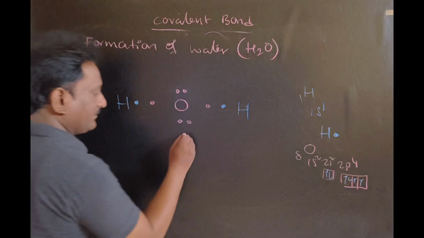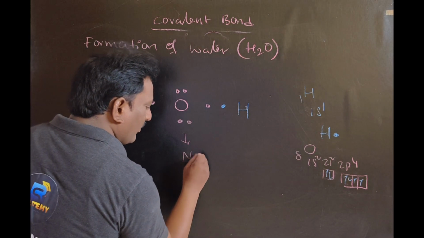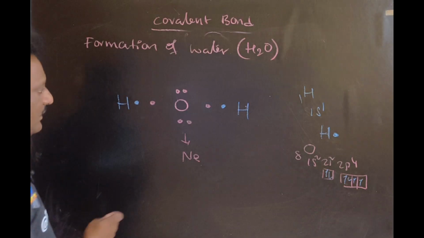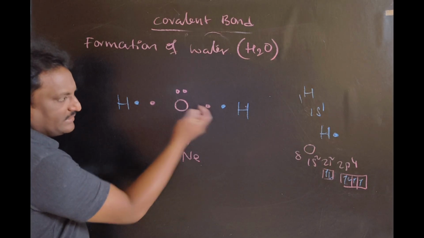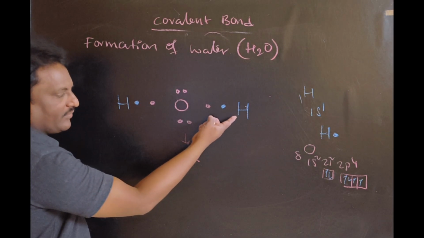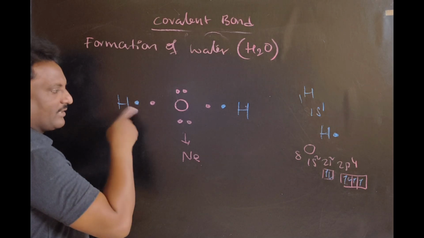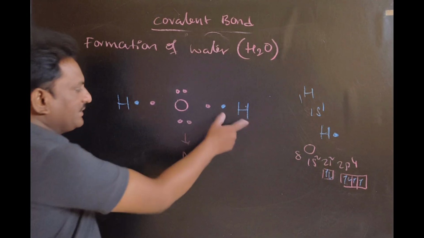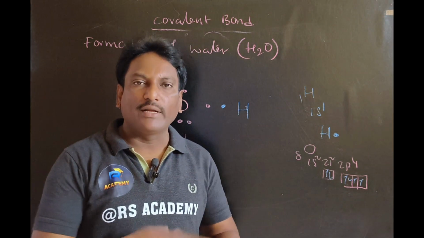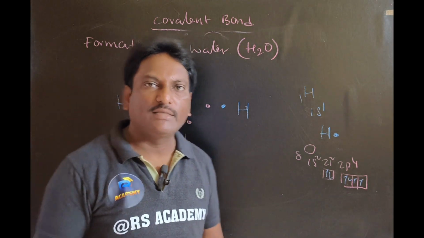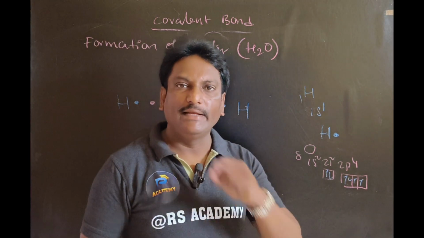Oxygen wants to attain neon configuration, so that is why it requires two more electrons. So it has a tendency to get one electron from this hydrogen and one more electron from the other hydrogen, and each hydrogen wants one more electron to attain its nearest noble gas configuration, that is helium.